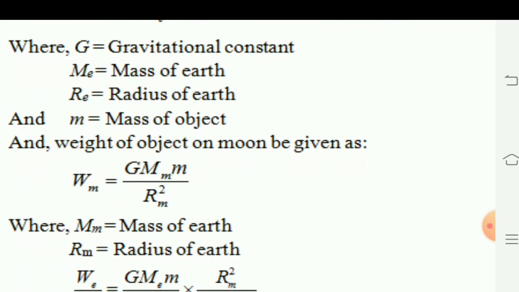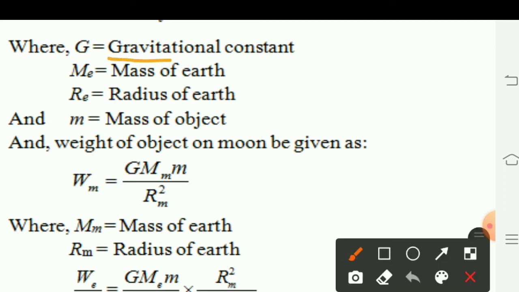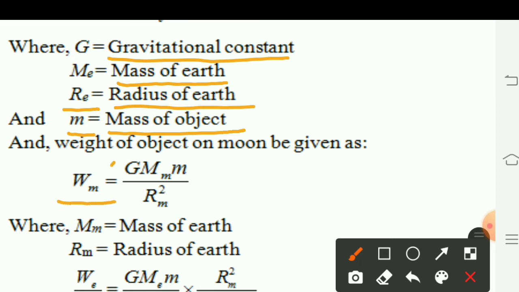Here G is the gravitational constant, ME is the mass of Earth, RE is the radius of Earth, small m is the mass of the object, and the weight of the object can be calculated by this formula.